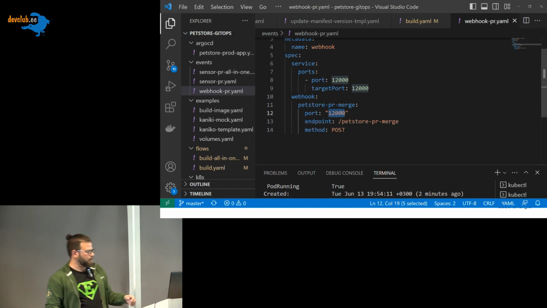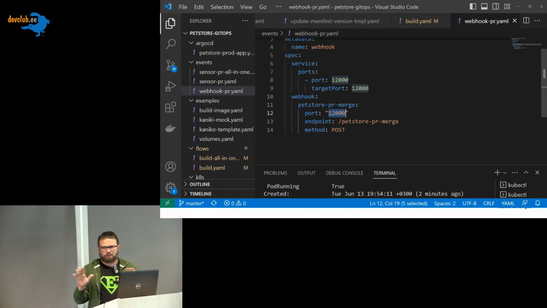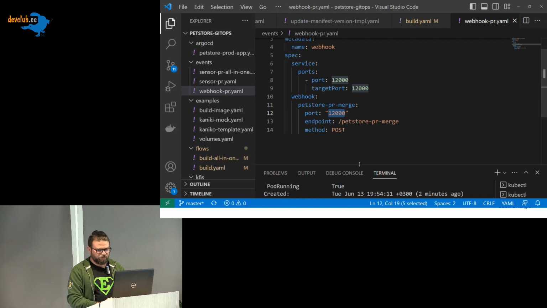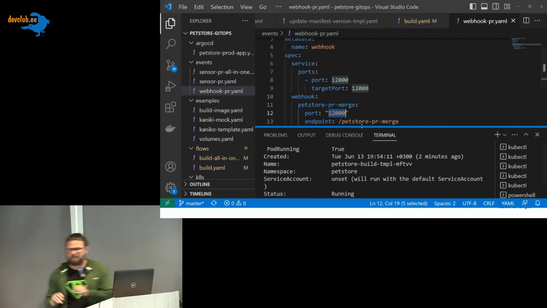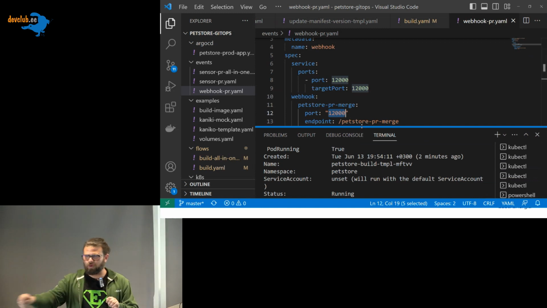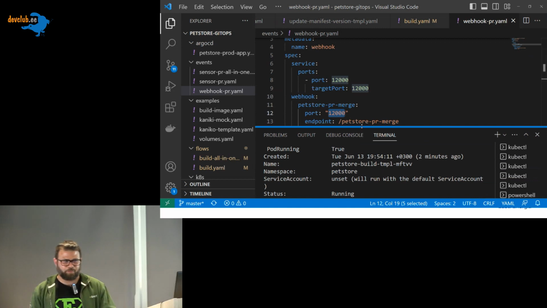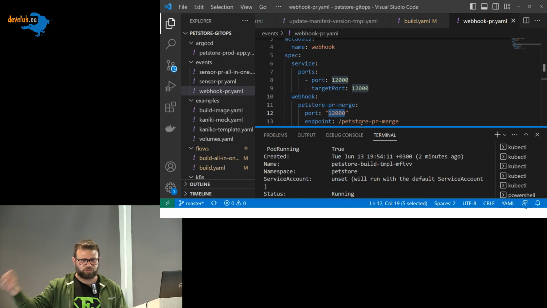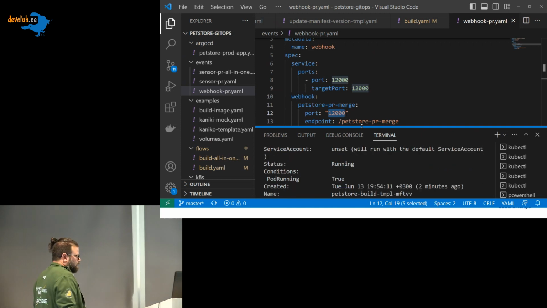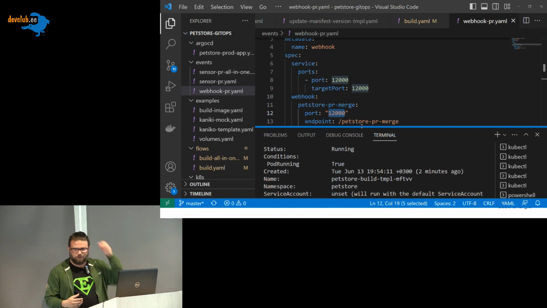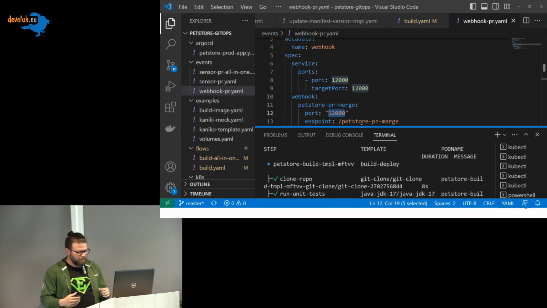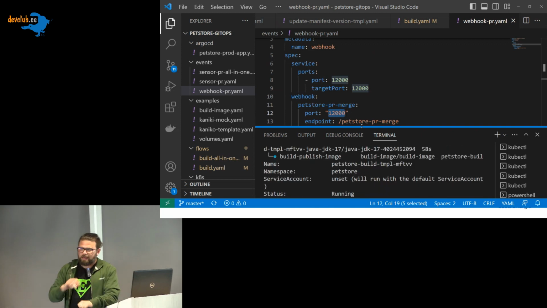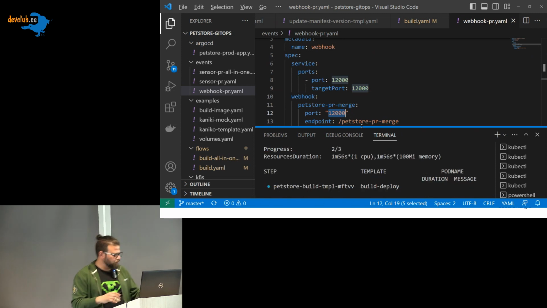12,000 is not a really used port. Of course, at this point you will need to have some kind of ingresses. I didn't have an ingress, I just made a port forward, from my port 12,000 to the port 12,000 of the cluster, because I didn't want to deal with all the stuff related with the ingresses.